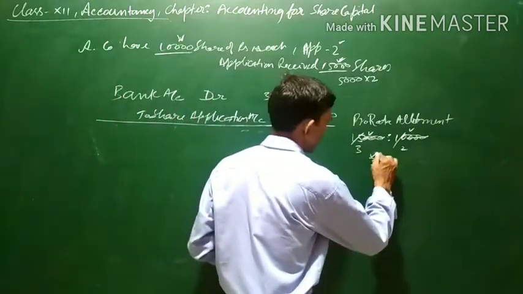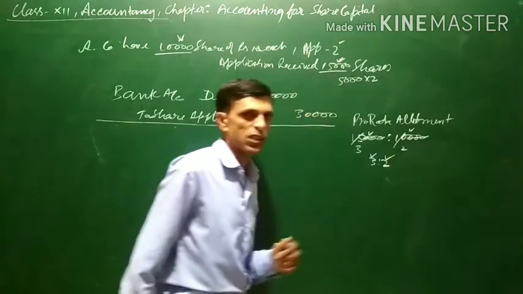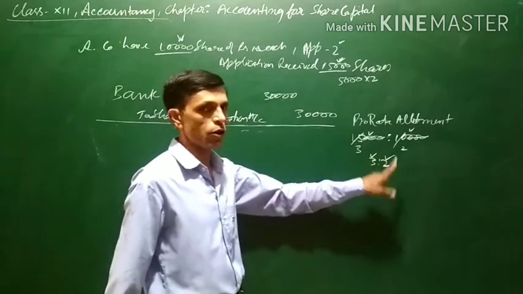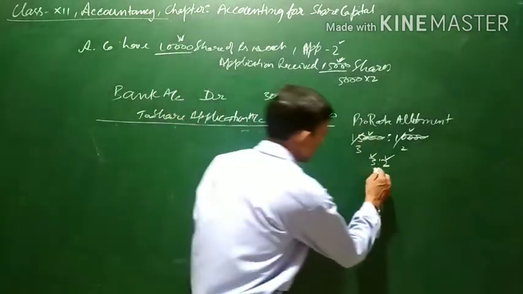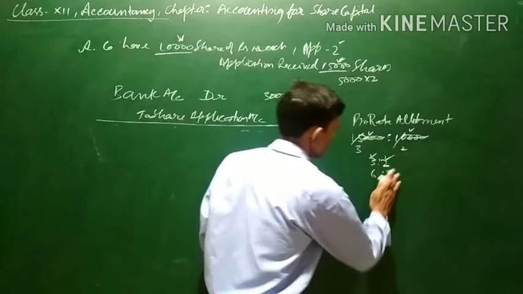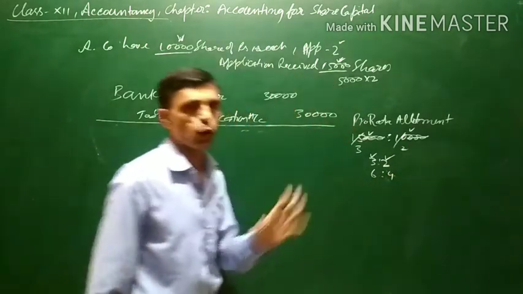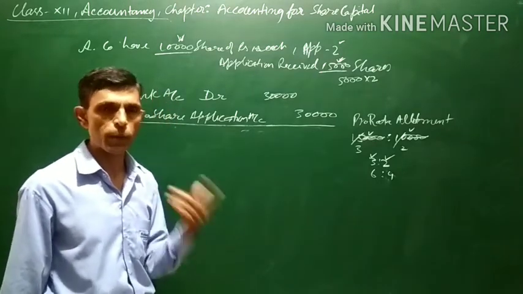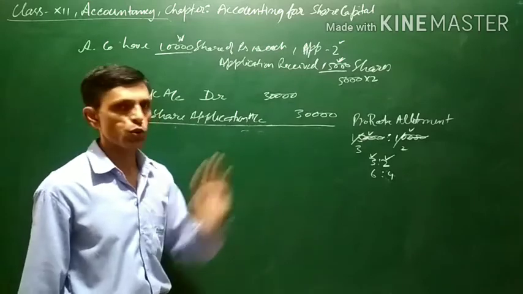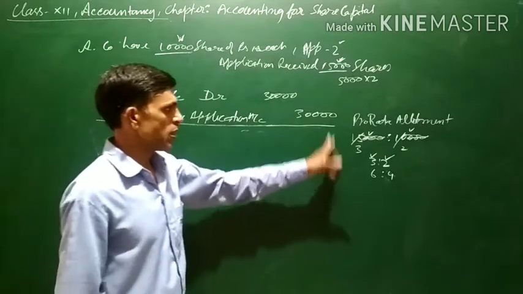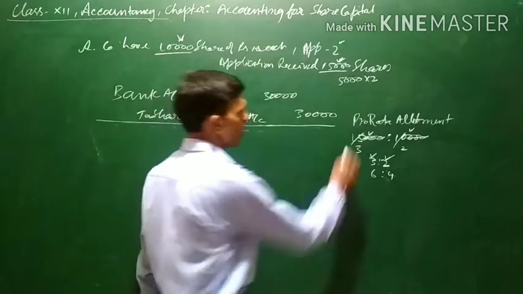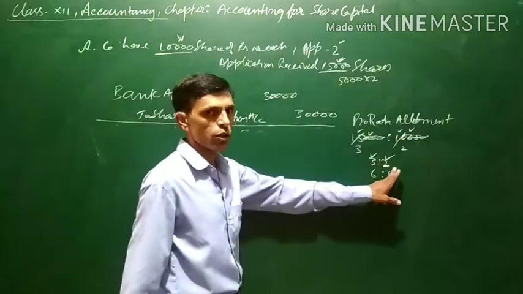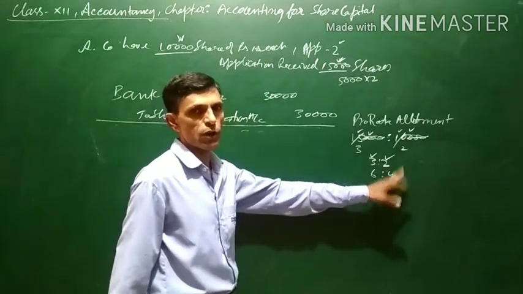So for every 3 applications, 2 applications will be accepted. Means those who have applied for 3 shares will be allotted 2 shares. Those who have applied for 6 shares will be allotted 4 shares. This is pro rata allotment or proportionate allotment. Means in proportion to whatever they have applied, similarly they will be issued the shares. Higher the application, more the allotment will be done. So those who have applied for 15 shares will be allotted 10 shares. Those who have applied for 3 will be allotted 2 shares. Those who have applied for 6 will be allotted 4 shares.